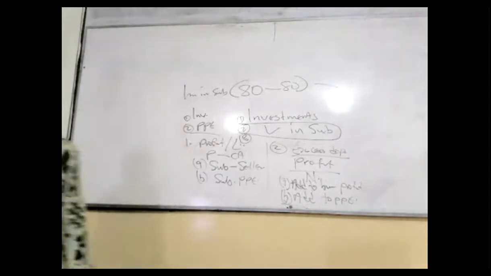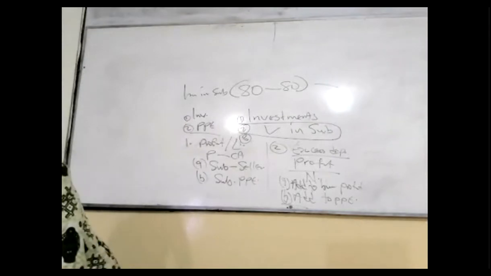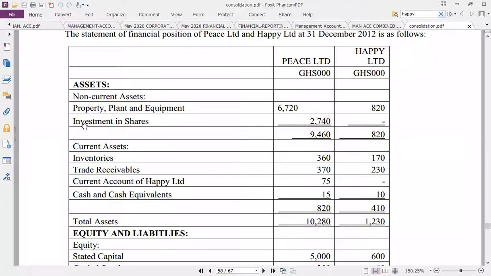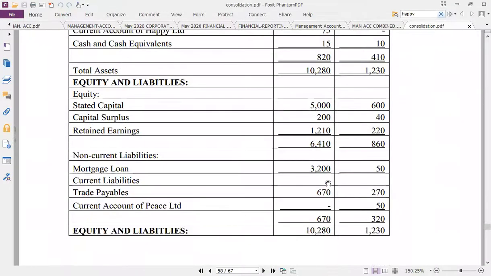So right after the requirement and the footnote, we scan through them, and then we start again. So let's see. The investment in shares, so we consolidate it. Current assets. Inventories, the trade receivable, we consolidate. Current account of what? Happy. Happy's figure there is 75. Go and check the current liability. If you see current account under Peace, the amount is what? 50.